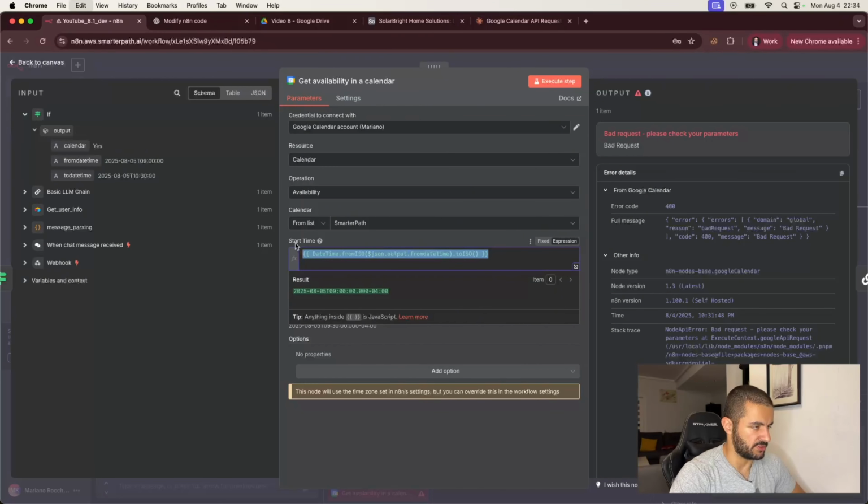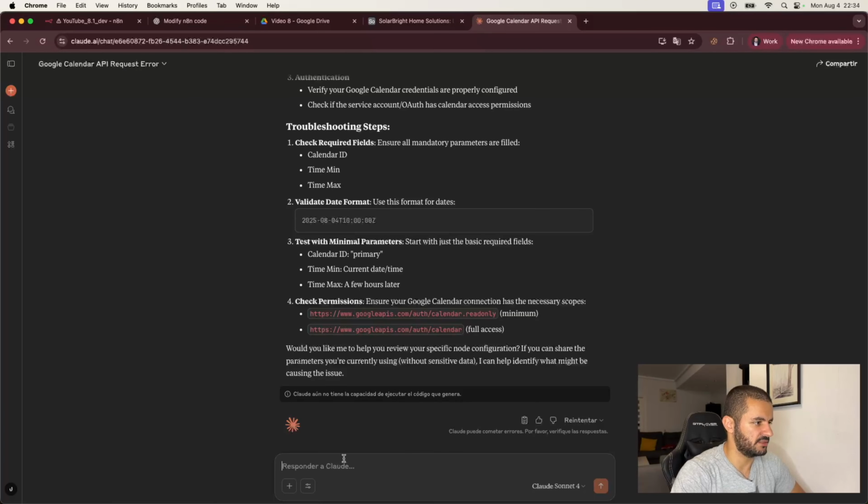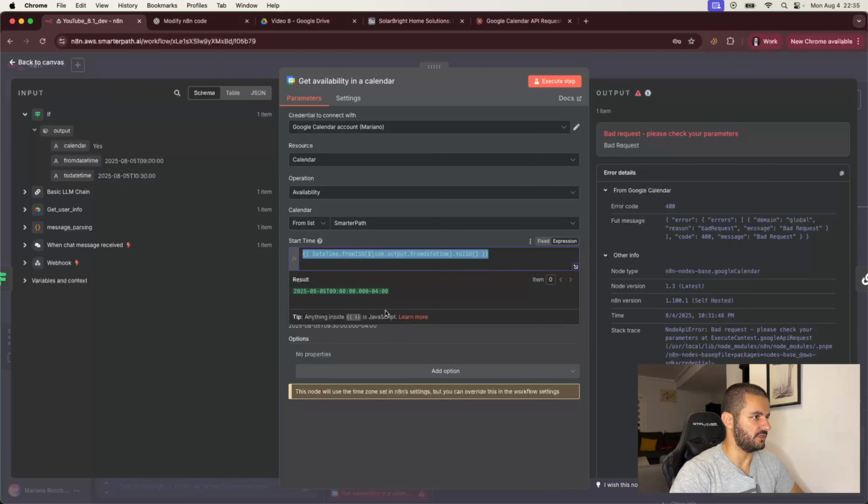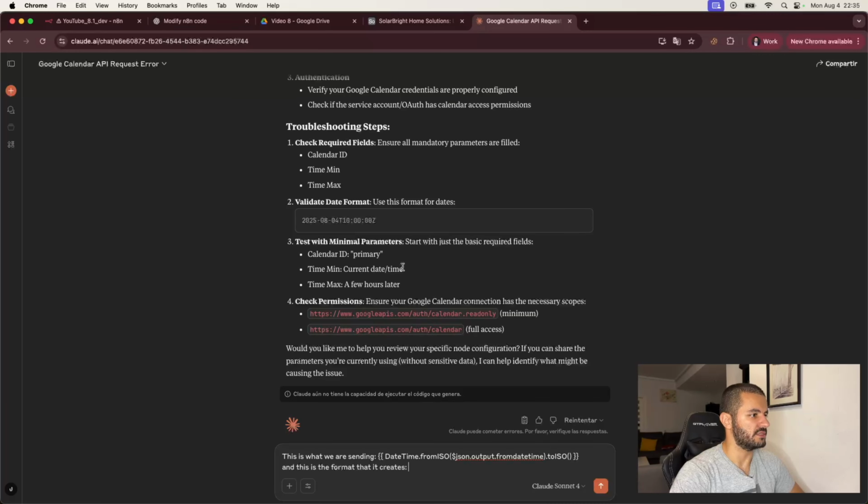So let's say that this is what we are sending, and this is the format that it creates. Let's just copy this and see what it gives us. And that's what's causing the error. How do we change this?